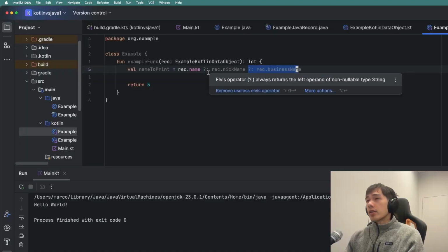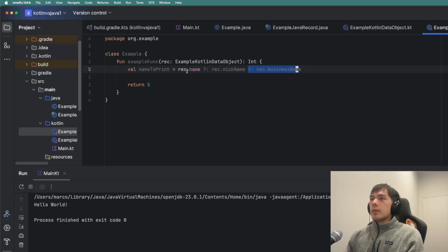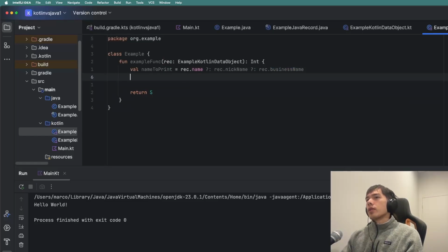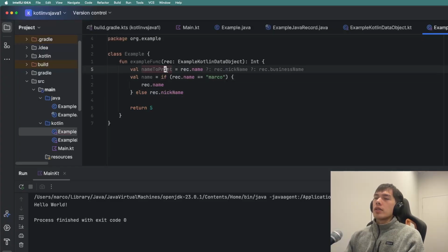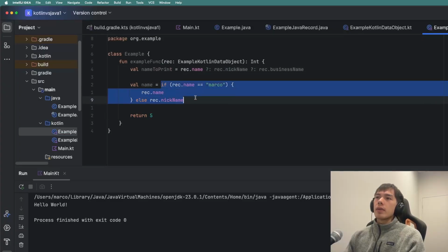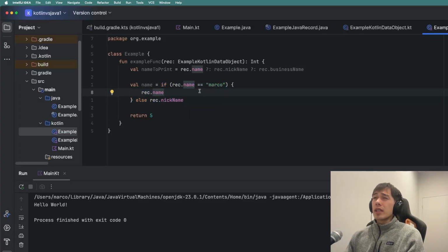Actually, Kotlin doesn't have ternaries, for better or for worse. I know a lot of people don't like that, but I find I don't actually need them, because Kotlin has this other cool feature. You can assign values inside of the if-else statement, so oftentimes you don't really need ternaries.